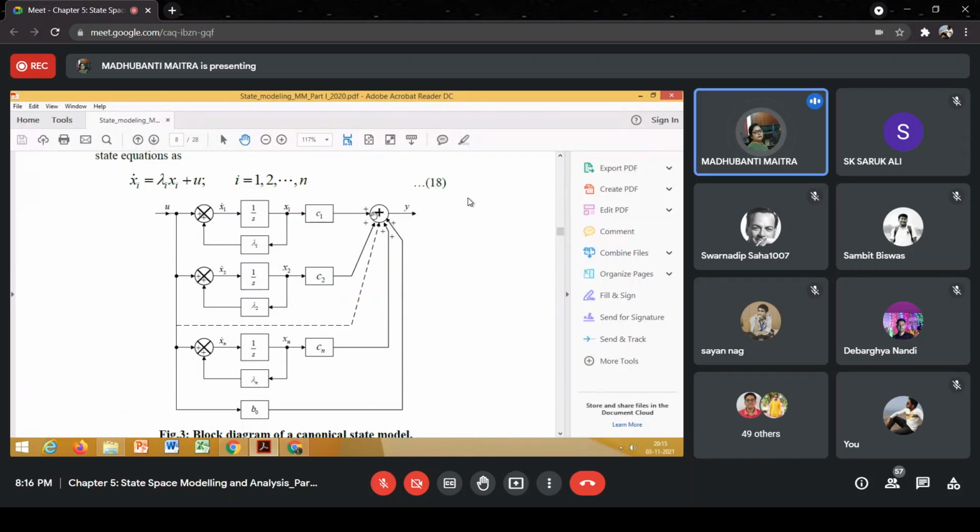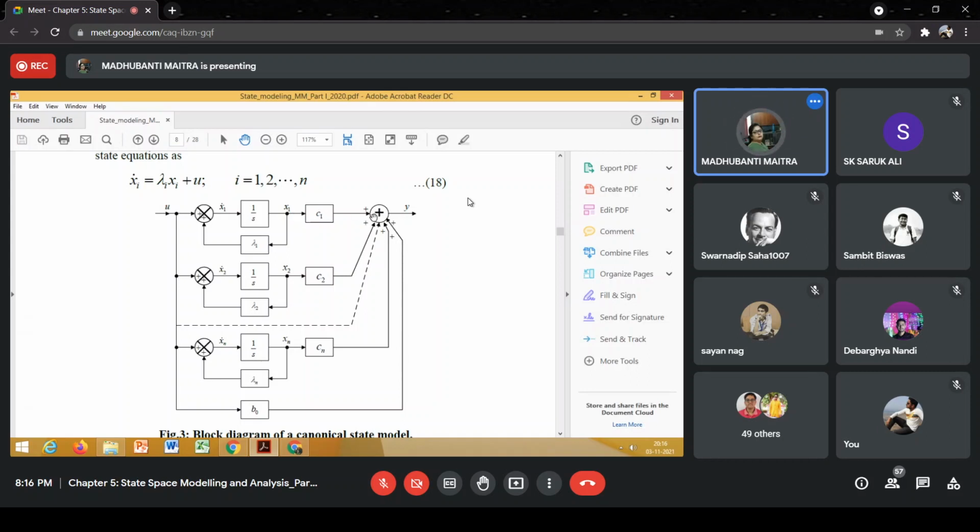express the canonical state model with the help of this simple diagram. Here, this is our input U, a single input, single output system. We are using a summer, plus plus. At this point, the signal is x1 dot. It's passing through an integrator block, so here we are getting x1, the first state variable. X1 is being fed back through a block having a gain lambda 1, right? So x1 dot is equal to lambda 1 x1 plus u, right?